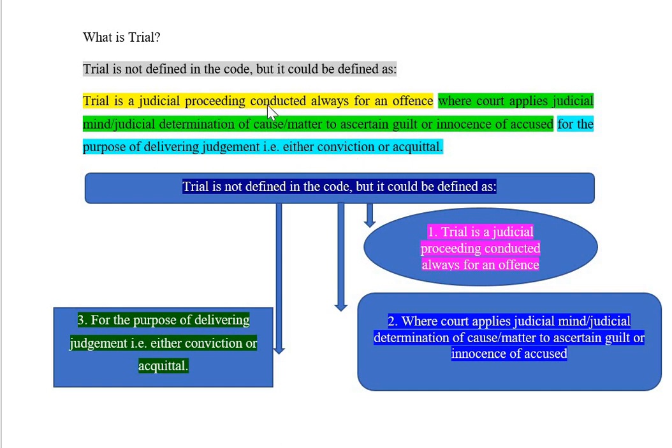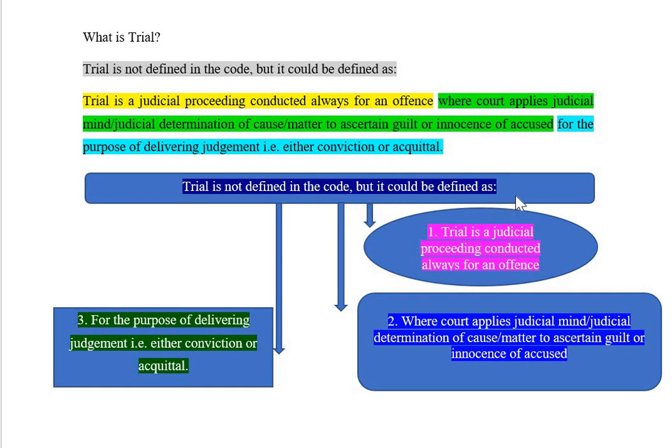So judicial proceeding is conducted for offense, and during judicial proceeding court applies judicial mind, judicial determination of cause matter to ascertain guilt or innocence, because he has to deliver the judgment. And once trial starts, it will end either in conviction or acquittal. This is the general rule. Exceptions are there, we'll cover in later lecture, but general rule is trial ends in either conviction or acquittal.